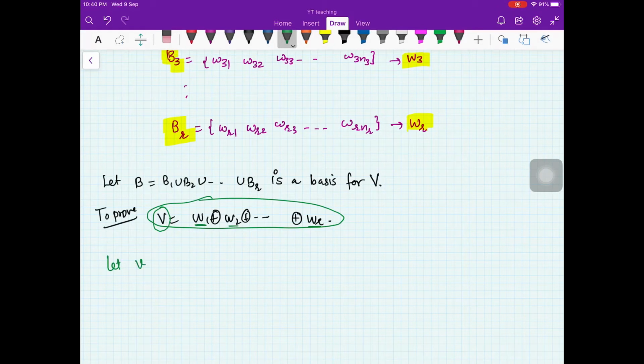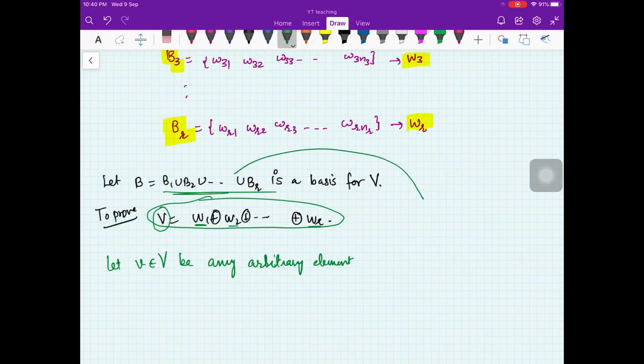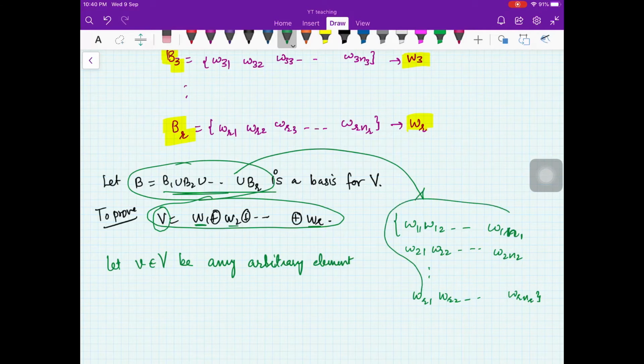Let v belonging to V be any arbitrary element. This set B looks like W11, W12, up to W1N1, W21, W22, up to W2N2, and so on, WR1, WR2, up to WRNR.